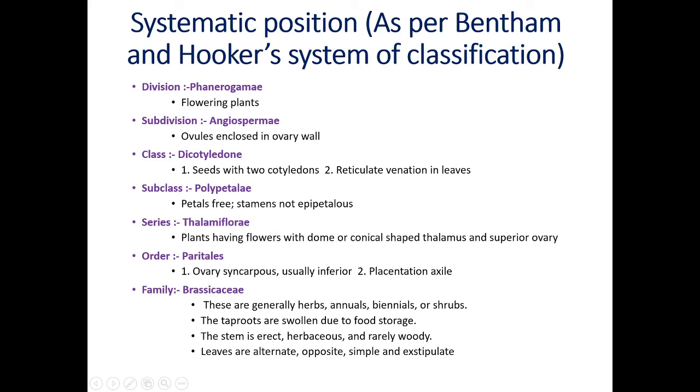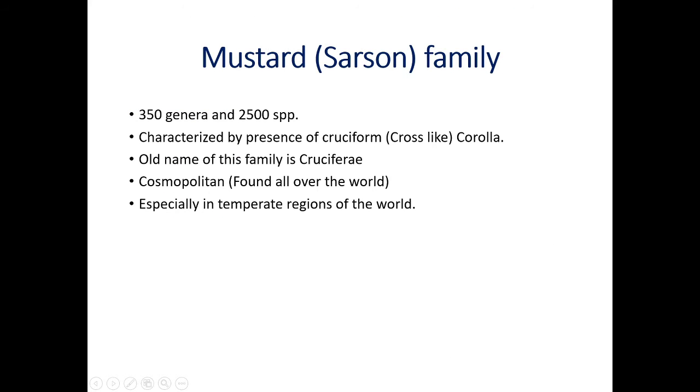There are some distinguishing or important characters. Now this family, Brassicaceae, is also called the mustard or sarson family. In Marathi it is called mohri. There are a total of 350 genera and 2005 species. Characterized by the presence of cruciform corolla. Cross-like arrangement of the petals is there. That arrangement is called cruciform. The old name of this family is Cruciferae. Cosmopolitan, found all over the world, especially in the temperate regions of the world.